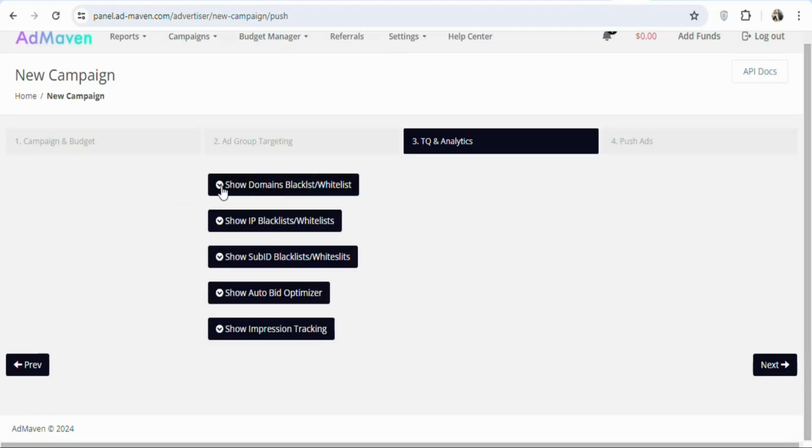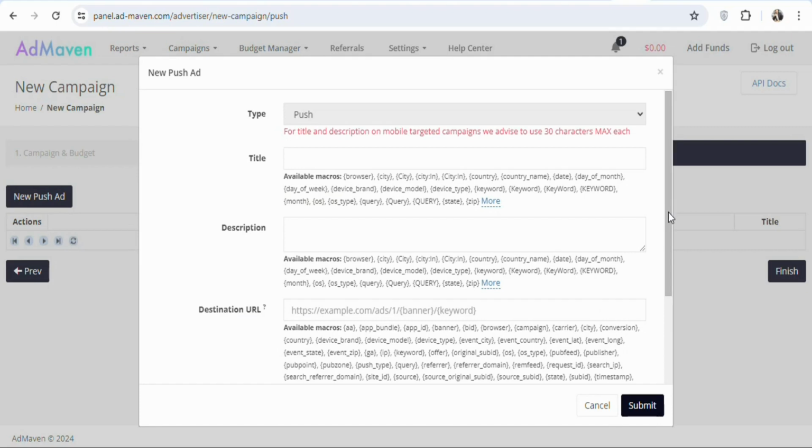Once you click on next, you can see if you want to blacklist anything, you can do that. Whitelist anything, you can do that. But in this case, we are not going to blacklist anything, we are not going to whitelist anything, so just leave it and then click on next. Once you click on next, you're going to see a page like this.